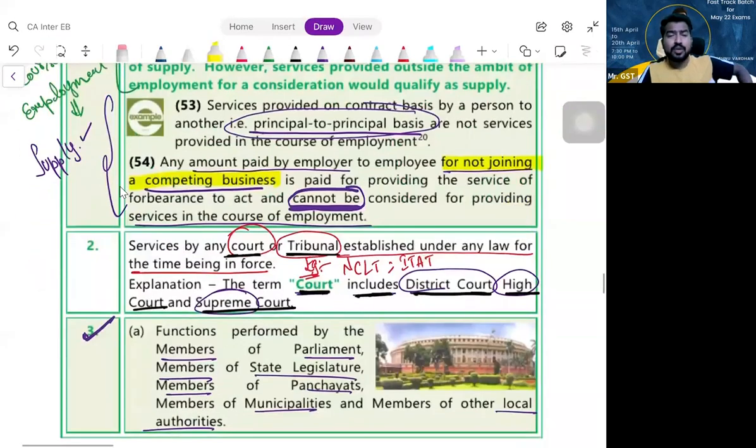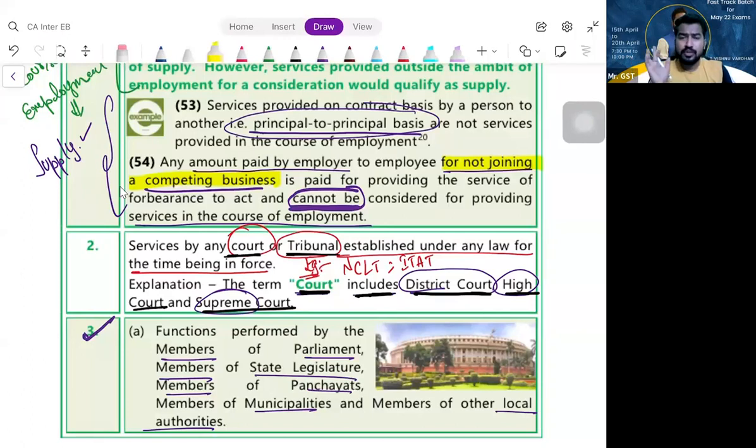Next, entry number 2. The services provided by any court or tribunals like National Company Law Tribunal, Income Tax Appellate Tribunals, all these tribunals, District Court, High Court, Supreme Court. Whenever you are filing a suit, they will charge some application fees or some minimum amount you will be paying, not to the government, but to the court, as court fees. That is the court providing you the services.